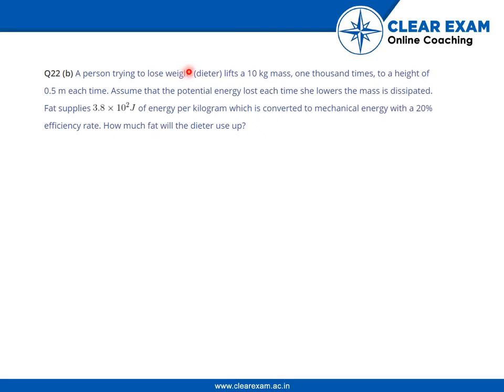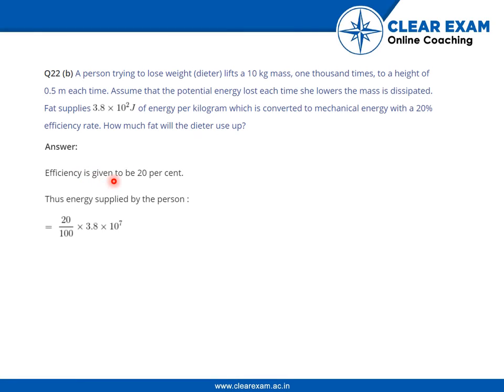A person trying to lose weight lifts a 10 kg mass 1000 times to a height of 0.5 meter each time. Assume that the potential energy lost each time she lowers the mass is dissipated. Fat supplies 3.8 into 10 to the power 7 joule of energy per kilogram, which is converted to mechanical energy with a 20% efficiency rate. How much fat will the reactor use up?